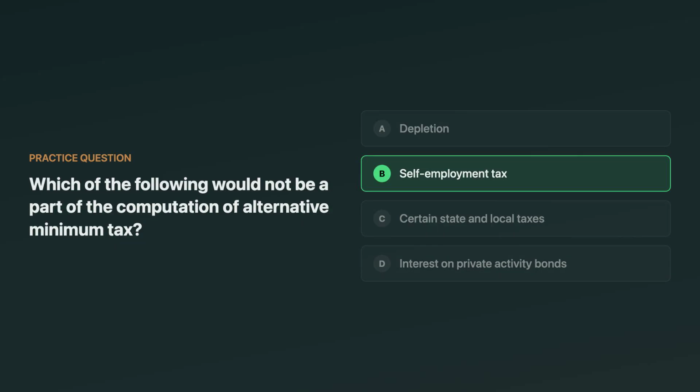The correct answer is self-employment tax. Self-employment tax is computed separately from AMT. It's not an AMT adjustment or preference item. The other choices can affect AMT because AMT is built by adjusting regular taxable income for specific items, including certain deductions and preference items like private activity bond interest.